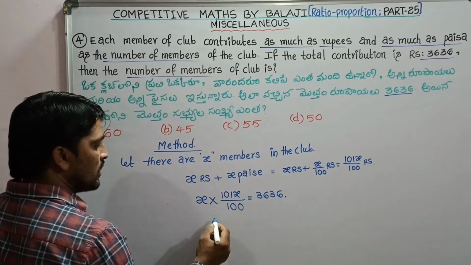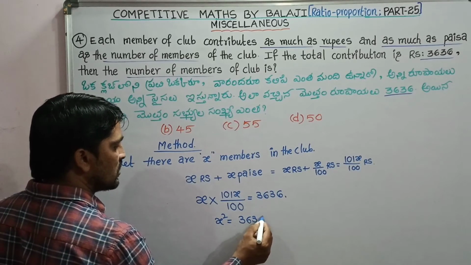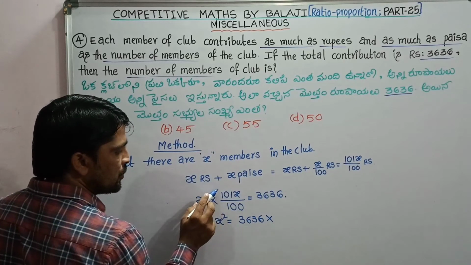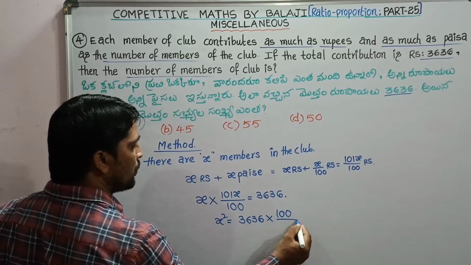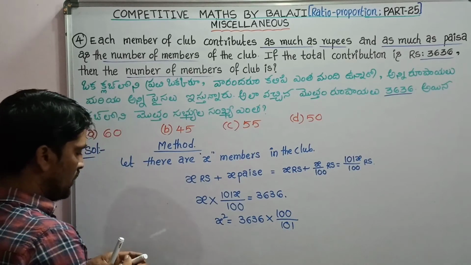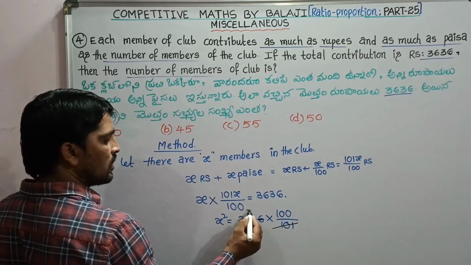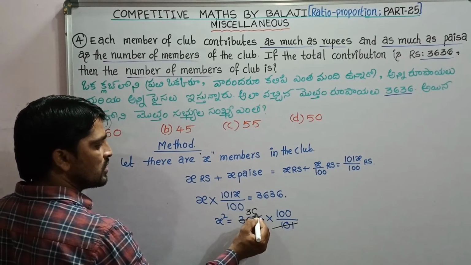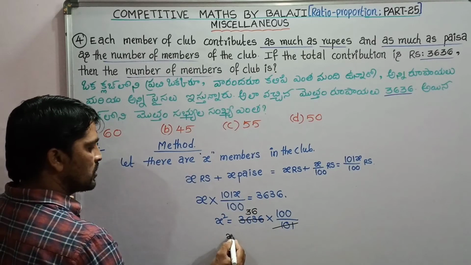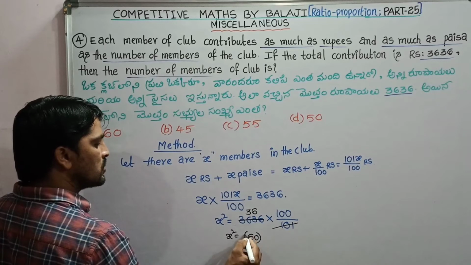That is x into 101x by 100 equals 36 into, transforming the fraction 101 by 100 from LHS to RHS, we get 100 by 101. As we know, 101 3s are 303, 101 6s are 606. So x square equals 36 into 100, which can be written as 60 square.